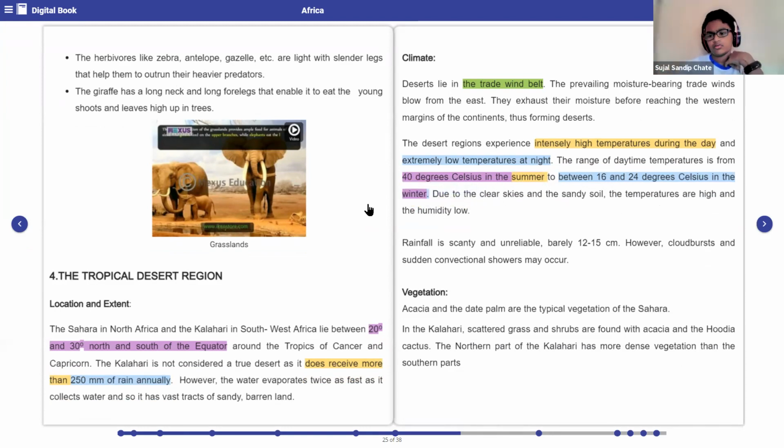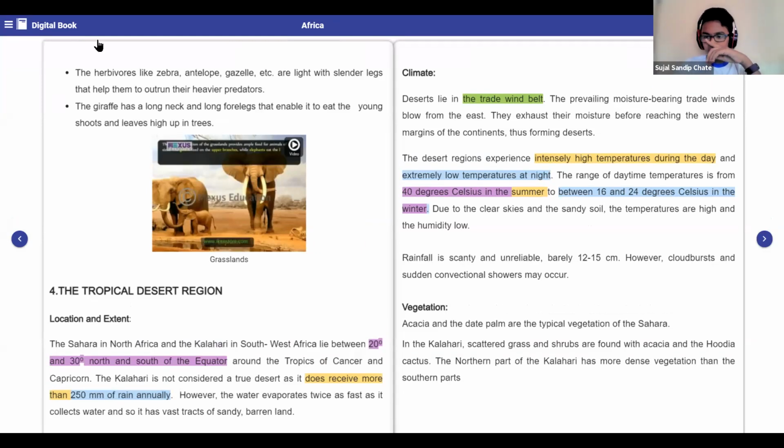Yes, very good. So due to clear skies and sandy soil, the temperatures are high and humidity is low. Okay. So in the desert region, since the sky is clear and the soil is sandy, the temperatures are high and the humidity over here is very low. Got it, everyone? Have you all understood the climate of the region? Yes, ma'am. Very good.